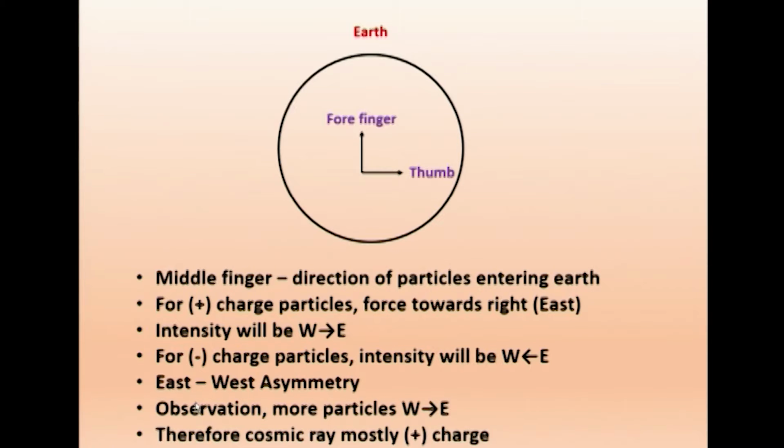Now, this is what we expected, and they did the experiment. Different scientists went to different parts of the world, and they observed more intensity from west to east, according to this figure, which means most cosmic ray particles are positively charged. Therefore, cosmic rays mostly contain positively charged particles. So, that is the latitude effect.